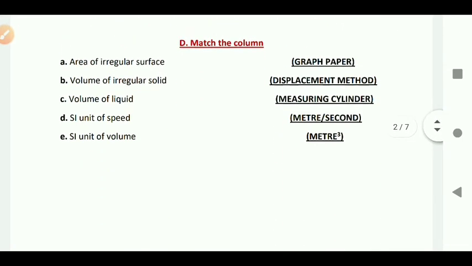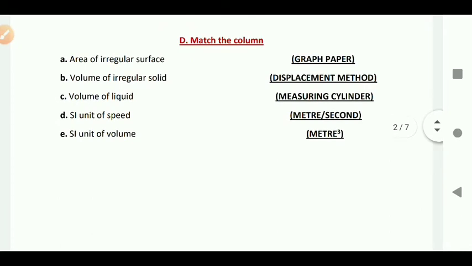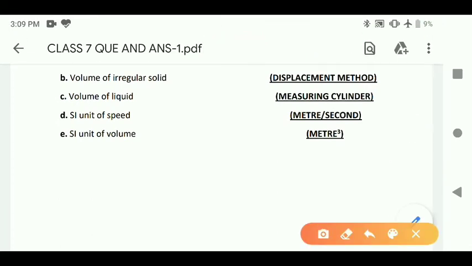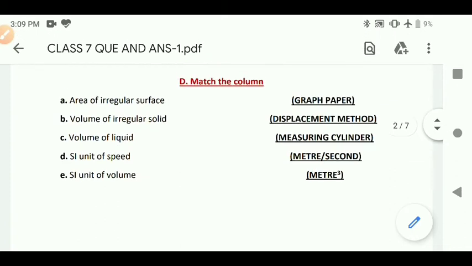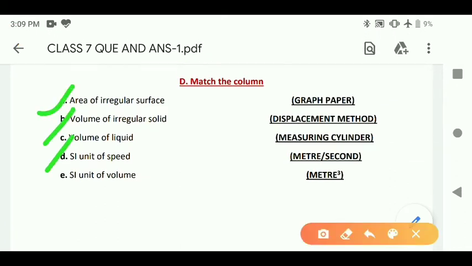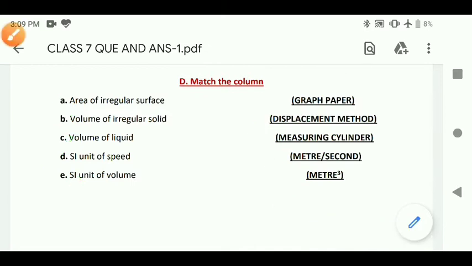Now we shall proceed to the next question. Match the column. So here all the answers are written in front of the question, means these are the questions on the left side A, B, C, D, and these are the answers. Please learn it in the same way. So we shall start from question number first.